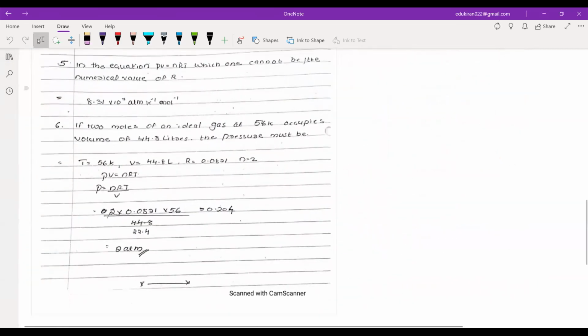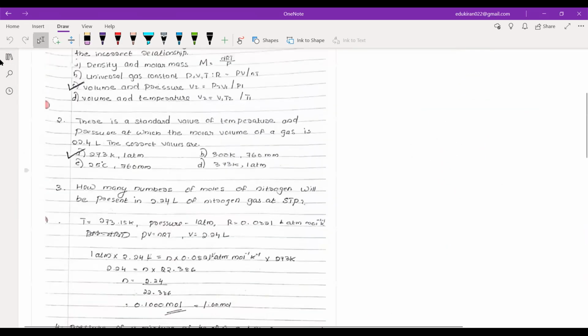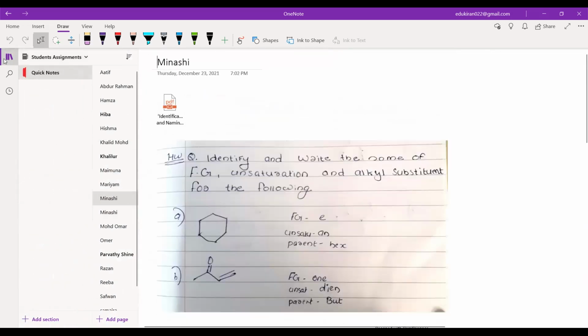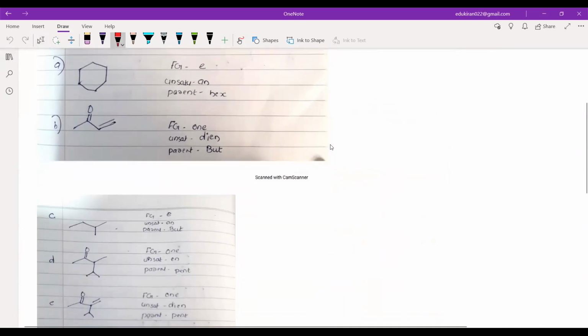Minashi. Okay. मीनाक्षी आपका तो यही अपलोड हुआ है अभी तक. I got to, okay, here it is. Okay, fine. Parent is Hex. You have named the parent, but okay, fine. Minashi, can you please turn the mic on? Yes, sir. ये alkyl substituent. Who will write alkyl substituent? You have to write alkyl substituent also, no? I forgot. You forgot. Wow.